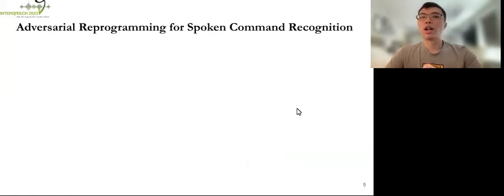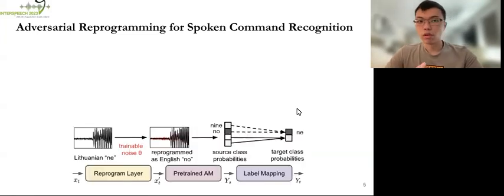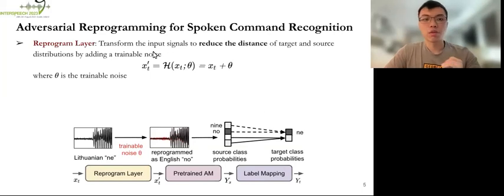So how do we apply adversarial reprogramming to spoken command recognition? Here we show the framework of our overall system. It is quite simple and straightforward. It consists of a reprogram layer, a pre-trained acoustic model, and finally a label mapping process. So what is a reprogram layer? It aims to transform the input signals to reduce the distance of target and source distributions by adding a trainable noise, or trainable perturbation, as we mentioned before.